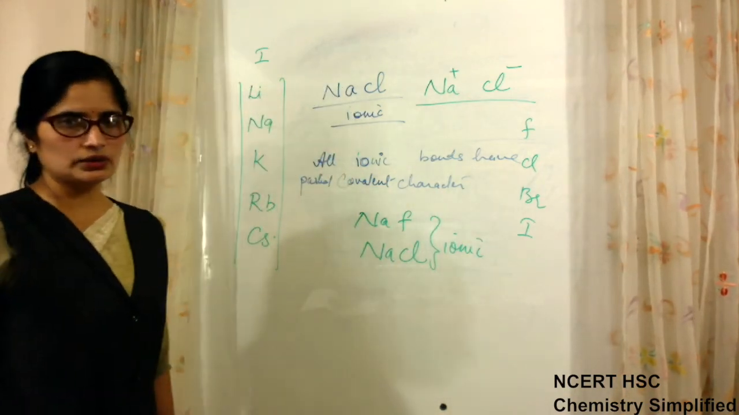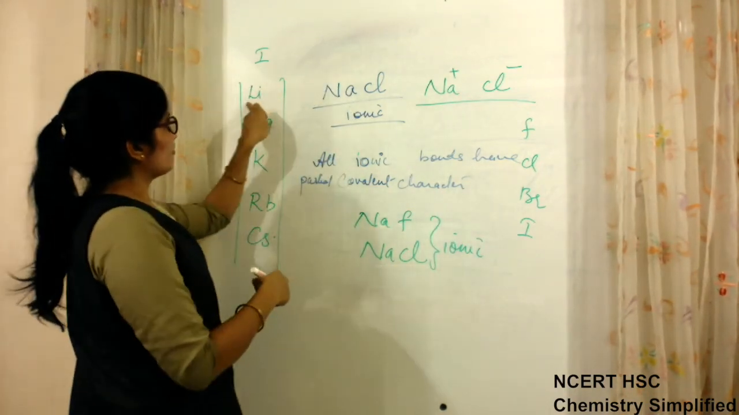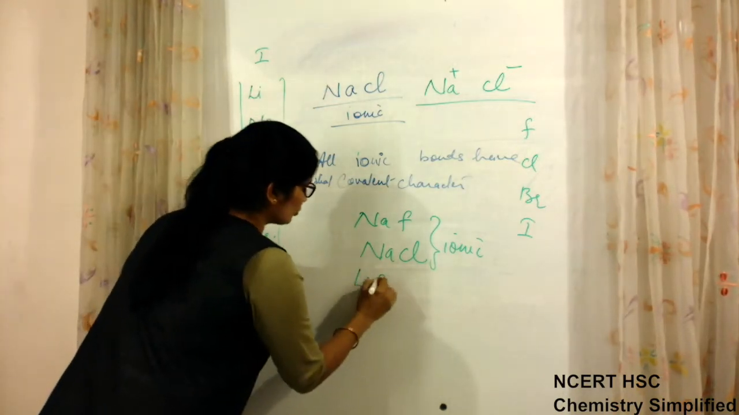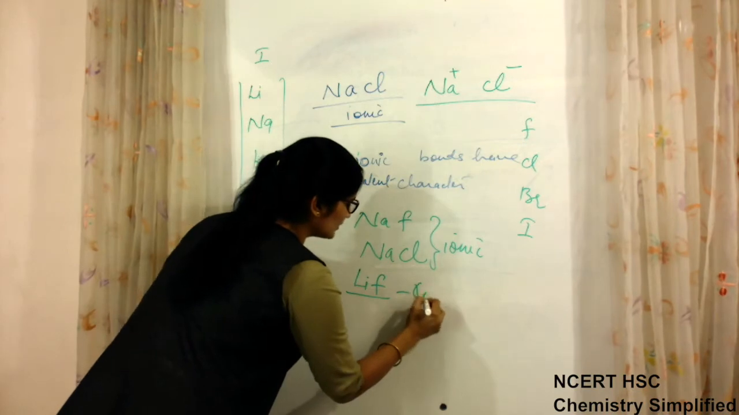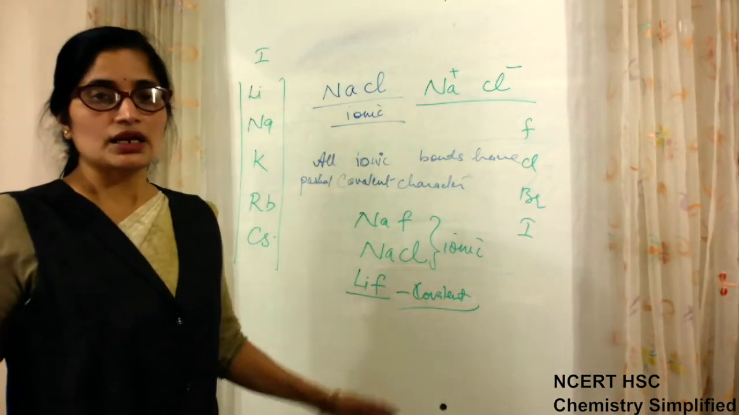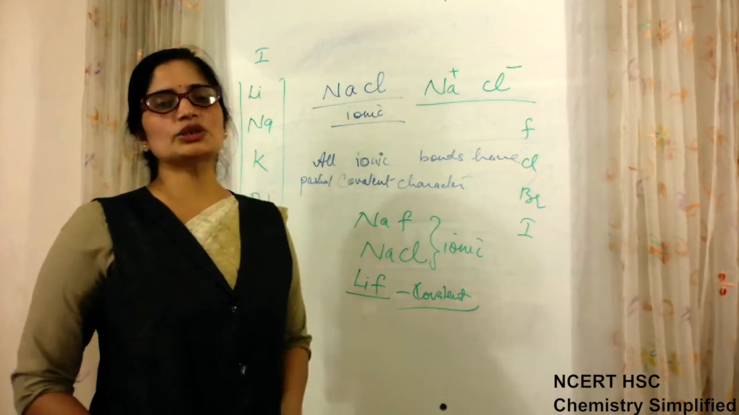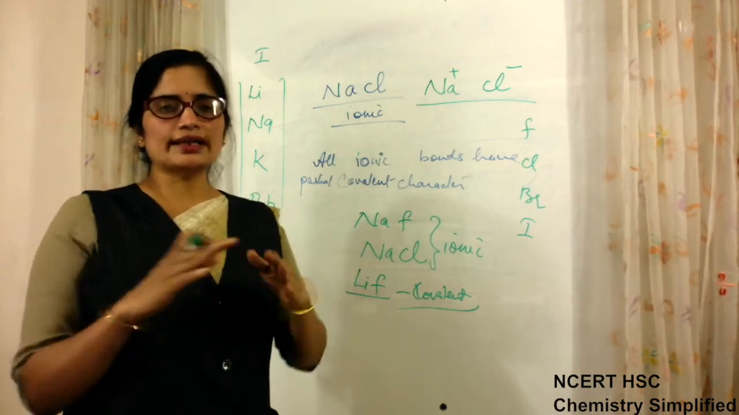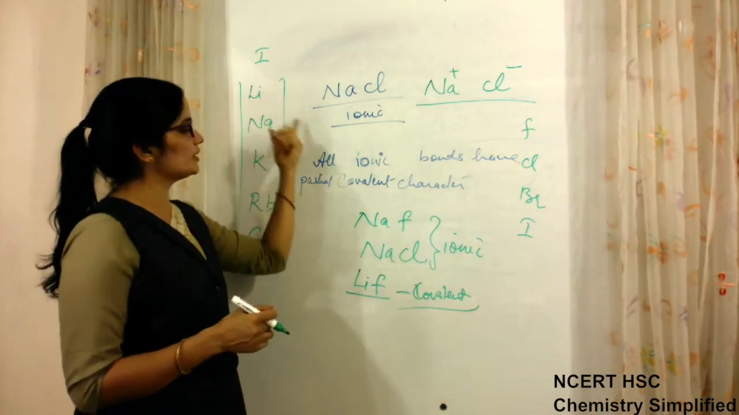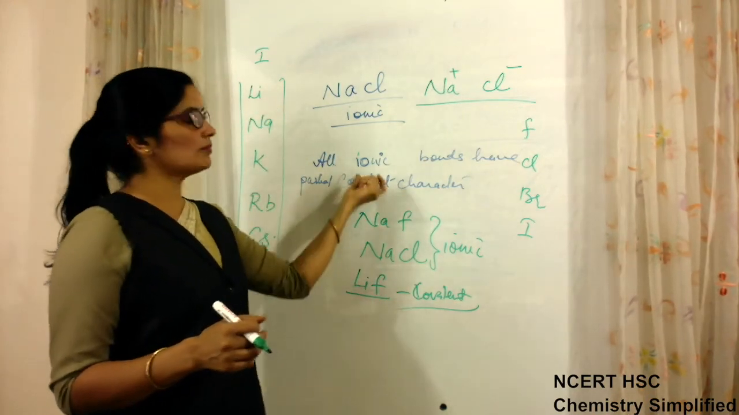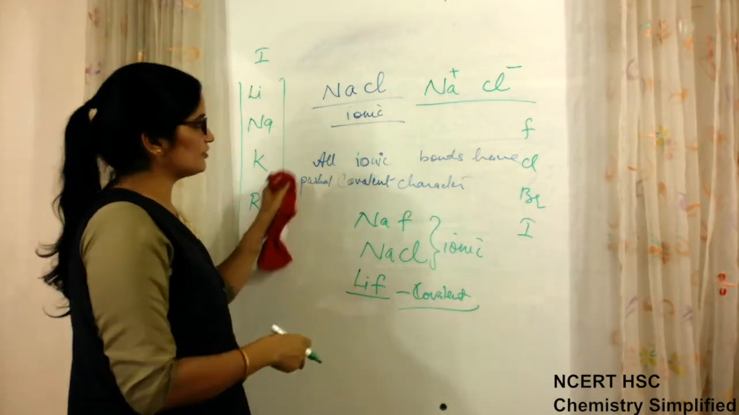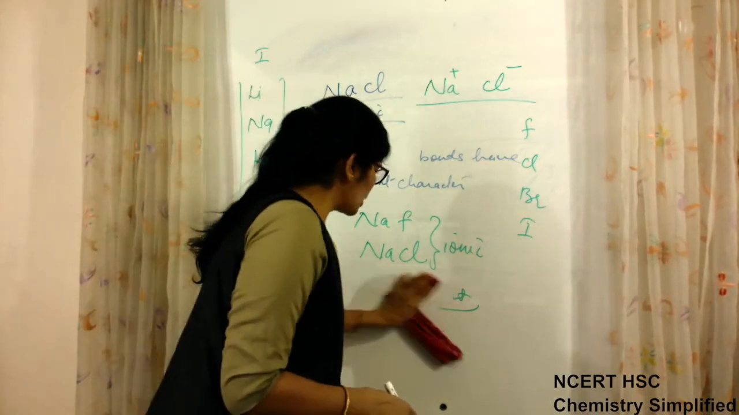Okay, but the first member of each group, lithium fluoride, is covalent in nature, not ionic. You know this thing, that the first member of each group, even though the electronegativity difference is high, forms bonds which have covalent character more than ionic character. So for this to understand, we were talking about all these things. So what happens?